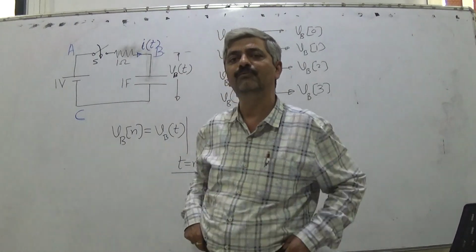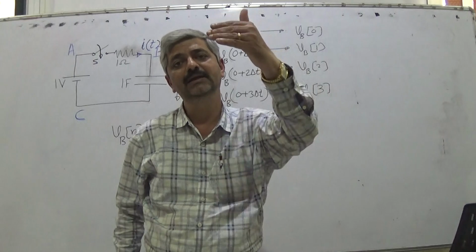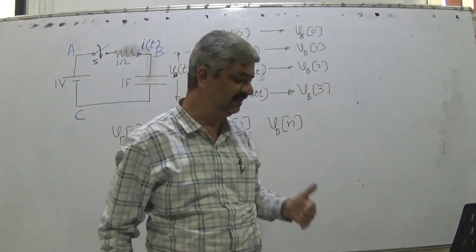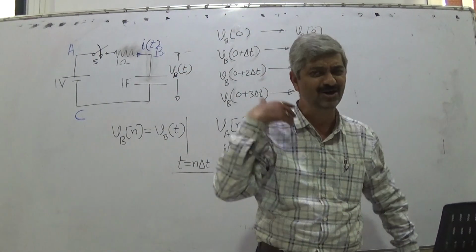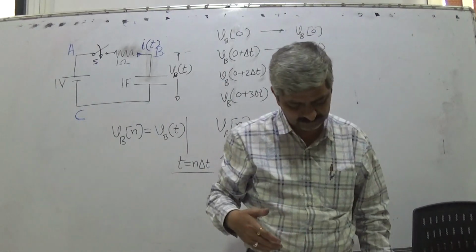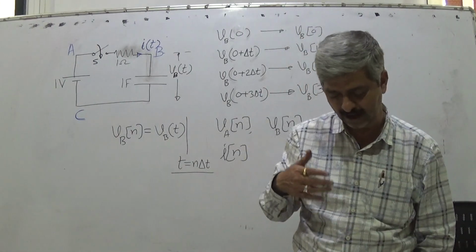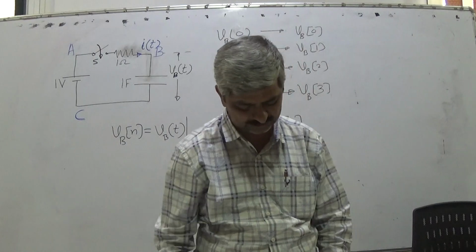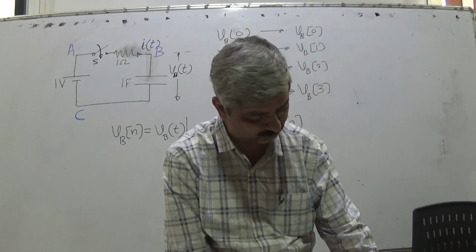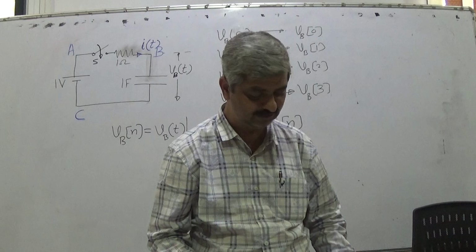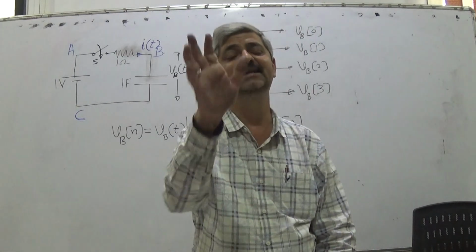Now we take readings at regular intervals. Instead of the output voltage or any voltage or current which is expected to be a continuous variable, we make it a discrete variable.